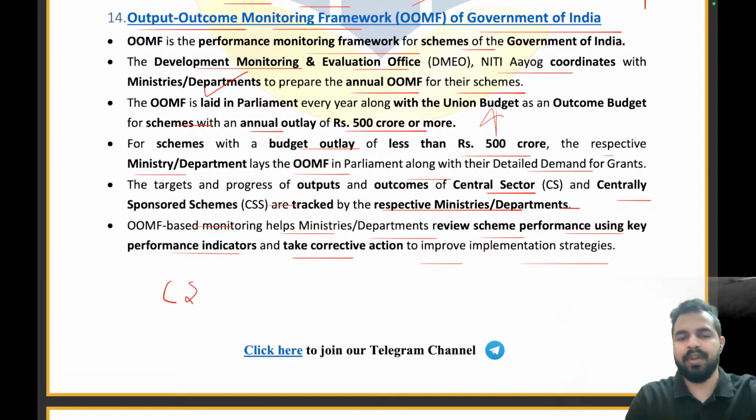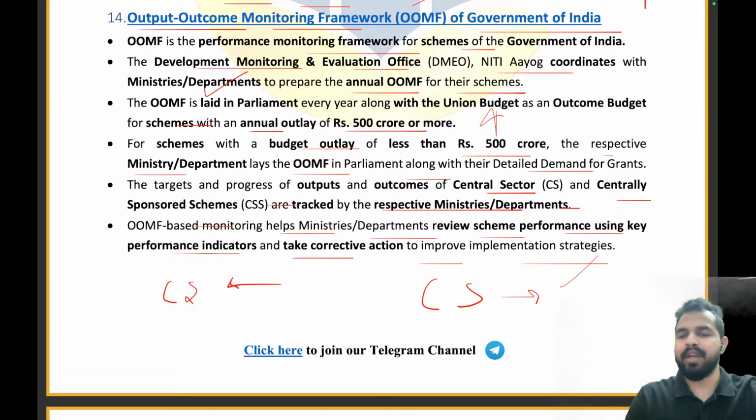These are those schemes where the complete funding is provided by the central government, right? So the state government will not do anything. The state government is not going to spend even a penny on that scheme, right? But when it comes to a centrally sponsored scheme, the Government of India says, okay, hey, Government of Maharashtra, Andhra Pradesh, Haryana, Punjab, UP, Rajasthan, MP, or any state government, we will have funding in some ratio.